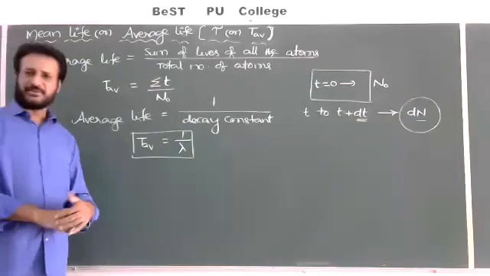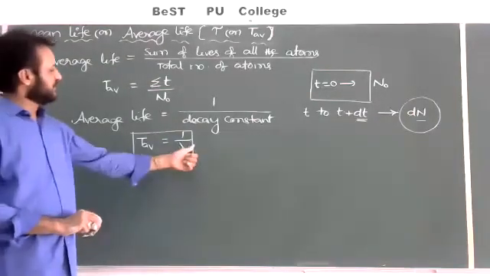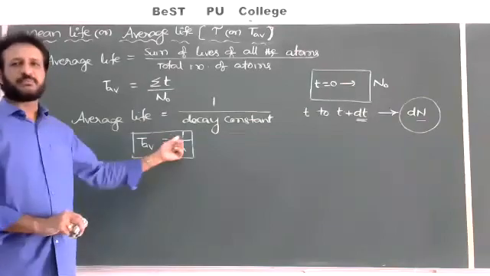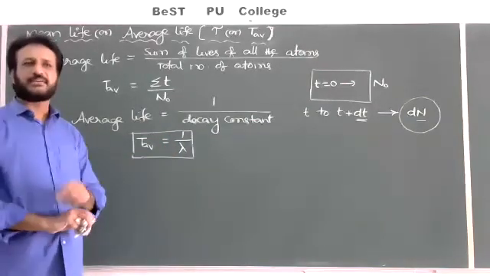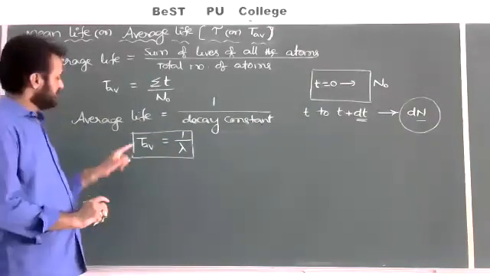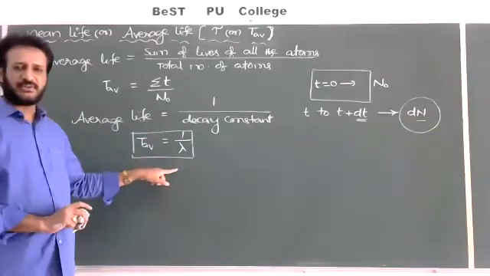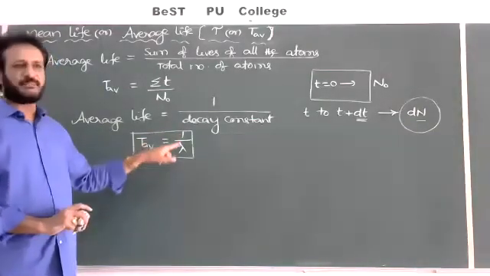So we have to go for a derivation and finally show that T average is equal to 1 by lambda. Finally we have to prove this: tau, or T average, is equal to 1 by lambda.